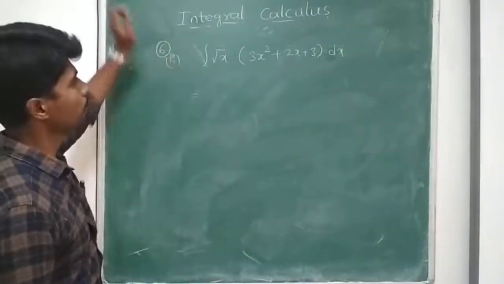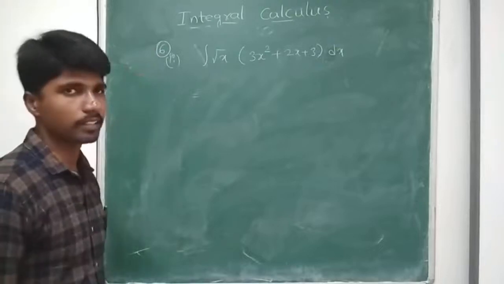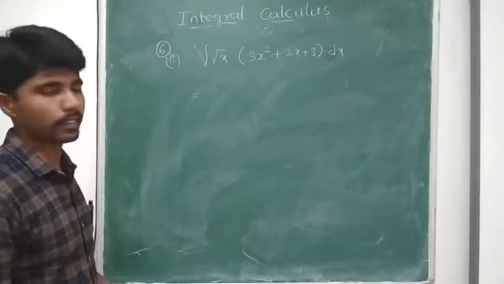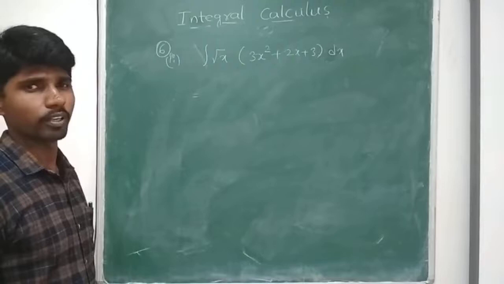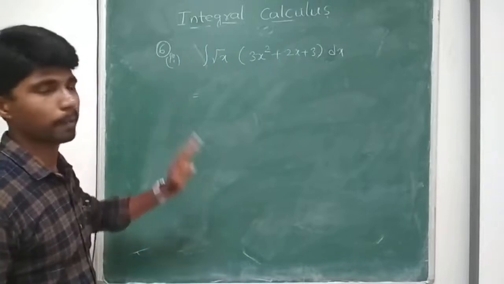Split this one. Still we didn't discuss by parts. We were going to, but this was easy, right?